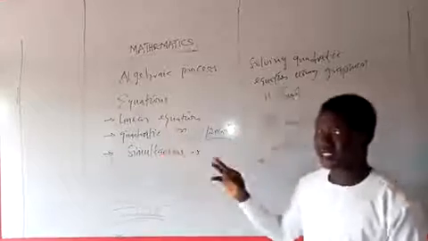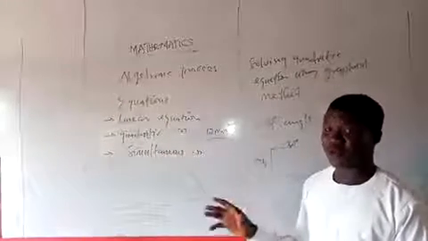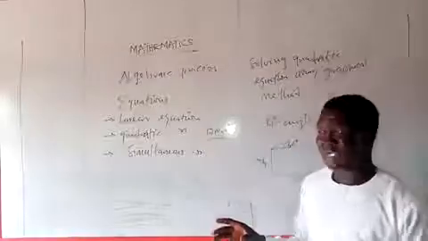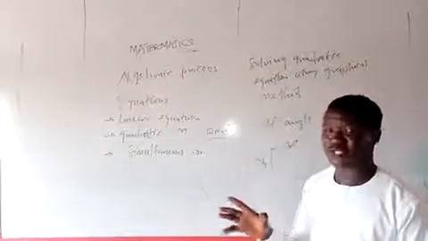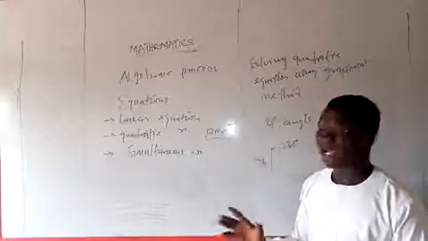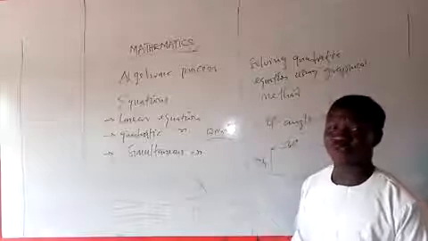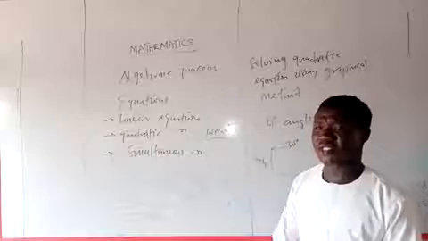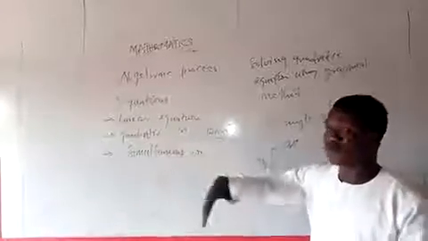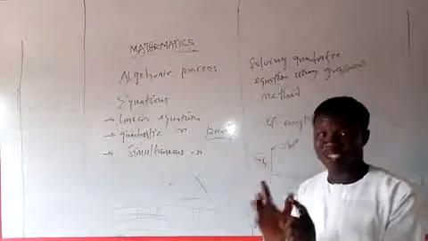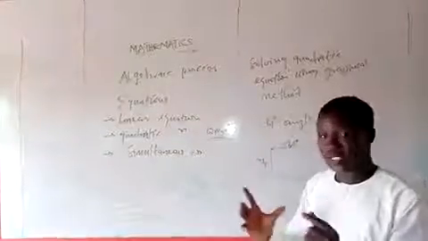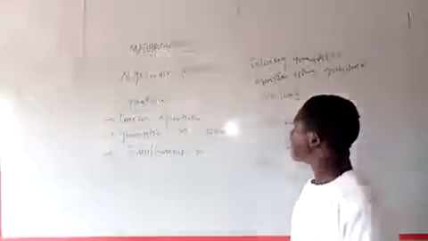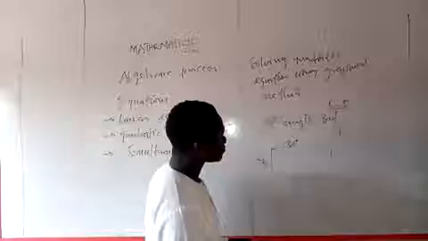Now this quadratic equation, particularly using the graphical method, is very popular. One that is not that popular is using the completing the square method. They hardly bring it. They will hardly tell you to use the completing the square method. There is simultaneous equation. Simultaneous equation, you get a few of the simpler ones in the A part, then the ones that are more complex in the B part. Now, I also talked about